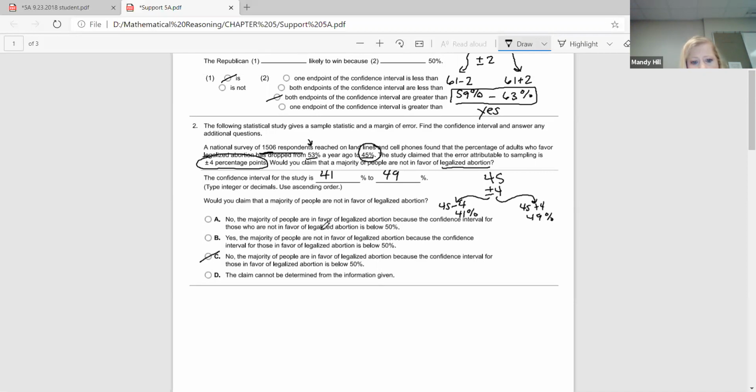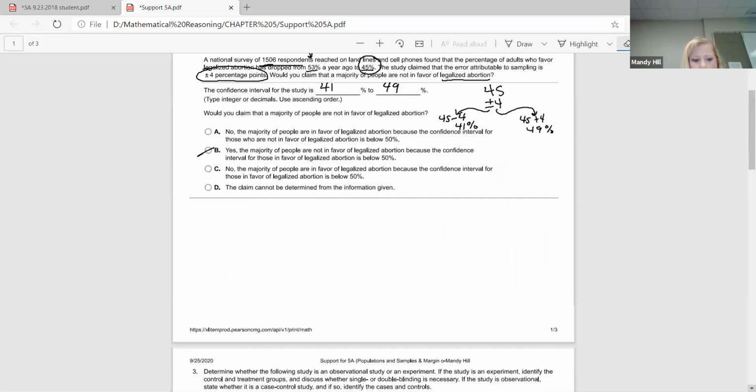Yes, the majority of people are not in favor of legalized abortion because the confidence interval for those in favor of legalized abortion is below 50%. That's the one it's supposed to be. I think I just misread that a while ago when I marked C, because this one says no, the majority of people are in favor. So I read it backwards. It needs to be B.